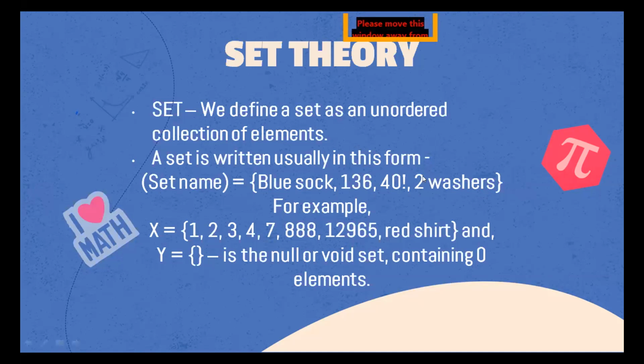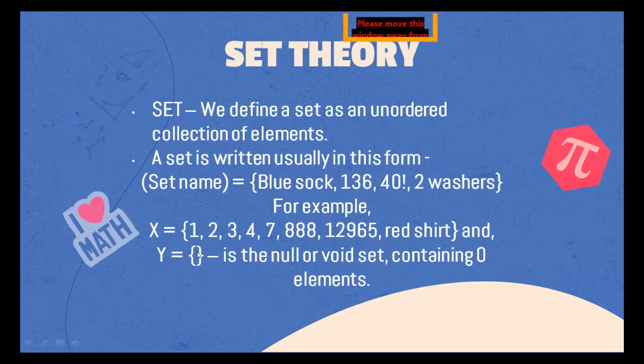So even this can be a set. It is not mathematical at all. You can include anything in a set, but what we'll be looking at is a mathematical set. A set is defined as a collection of unordered elements. We have some elements in a set. There can be zero elements, of course. Over here, the set Y is a null set, empty set, or a void set. There are many names, and you see this has nothing in it.